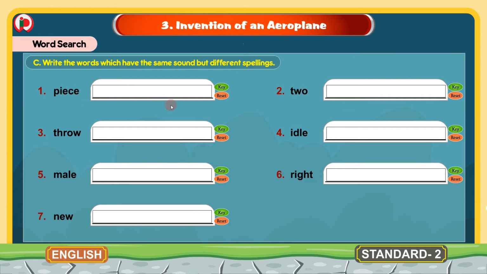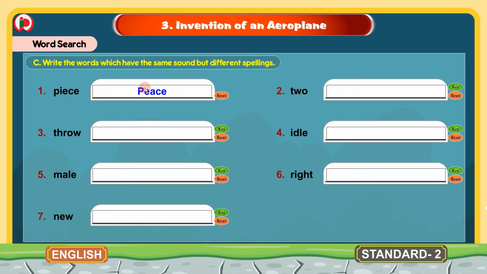1. Peace. So the first word here is piece and peace. If you see, the spelling is different but the pronunciation is same. The spelling here is P-I-E-C-E and here the spelling is P-E-A-C-E.